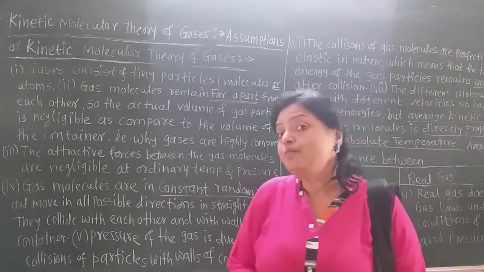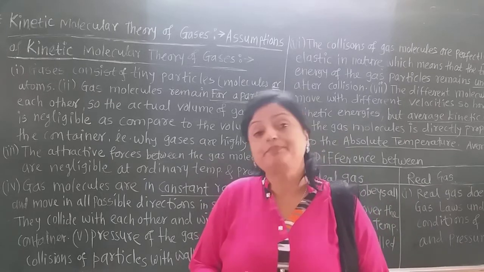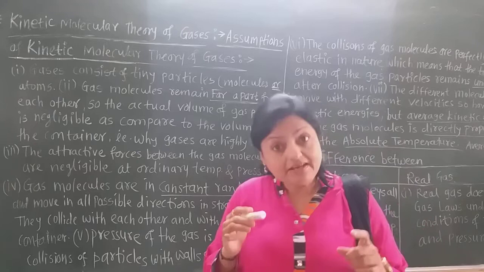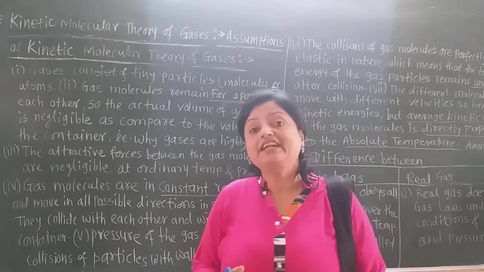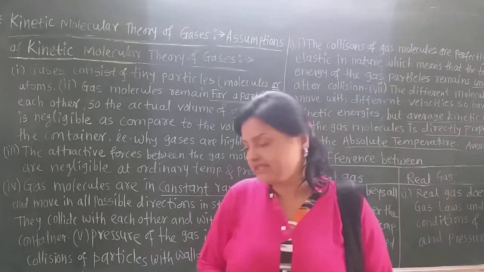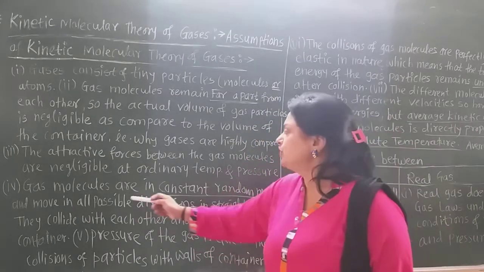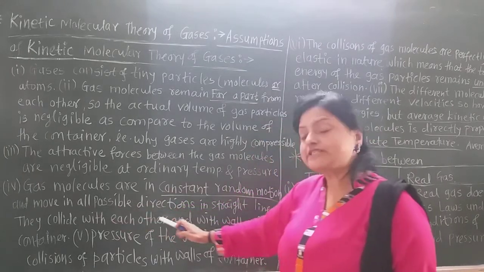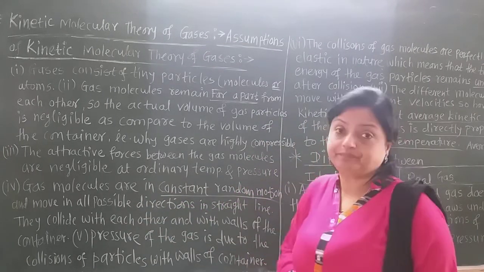That is the random motion. Constant random motion is present between the gas molecules, but they always go from one direction to another, or any direction, in a straight line. So gas molecules are in constant random motion and they move in all possible directions in a straight line.